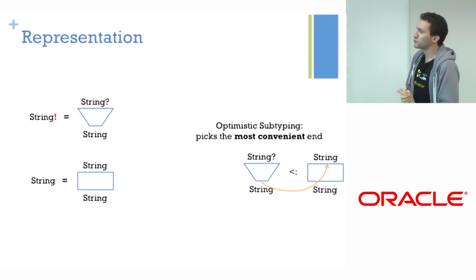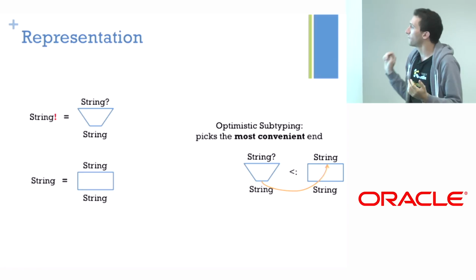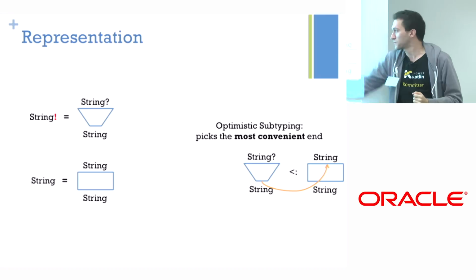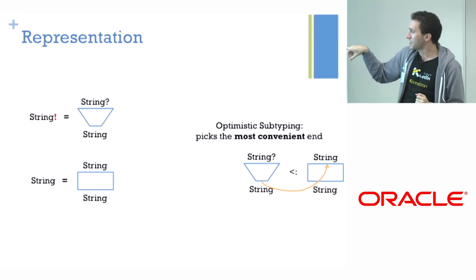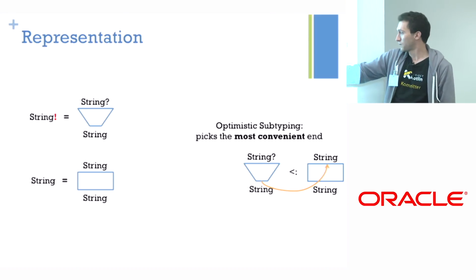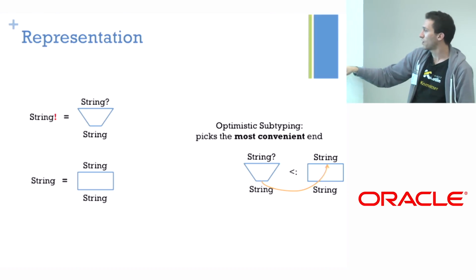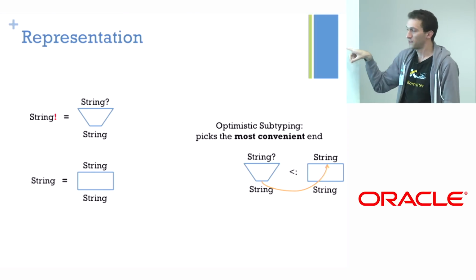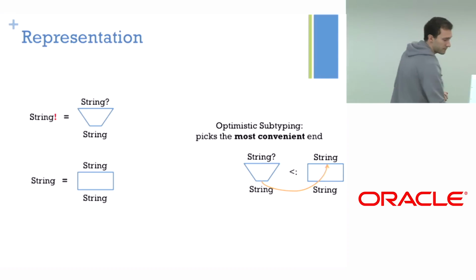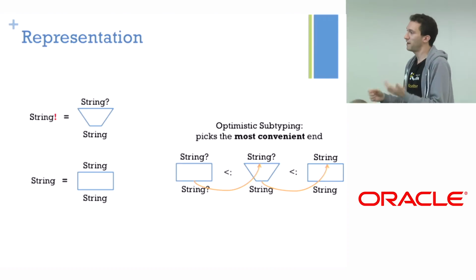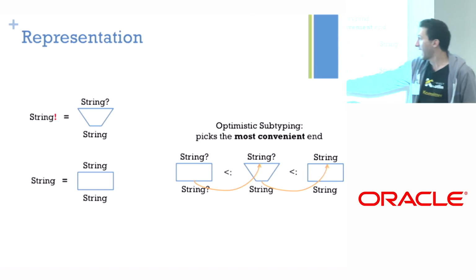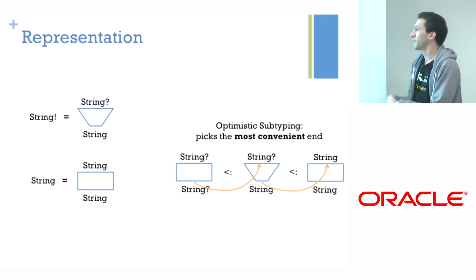When I'm checking subtyping, I'm doing a funny trick of picking the most convenient end. If I want to check if my platform string is a subtype of normal string, the normal string is this wide, so this is more likely to fit in. So I'm taking the narrow end and check if it's a subtype of this wide end here, the upper end. By the same logic, if I'm trying a nullable string, and if it is a subtype of a platform string, again, I'm taking the narrow end from here and the wide end from here. So this way, it all works.